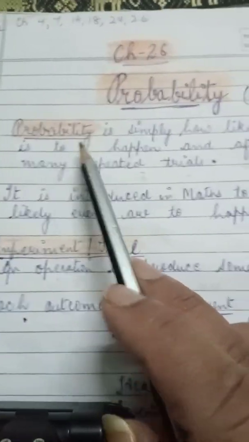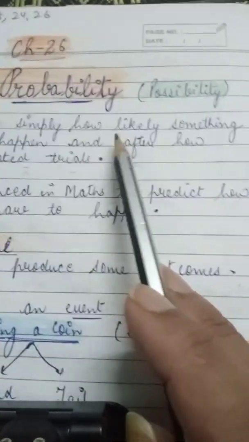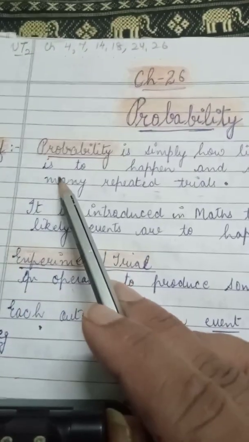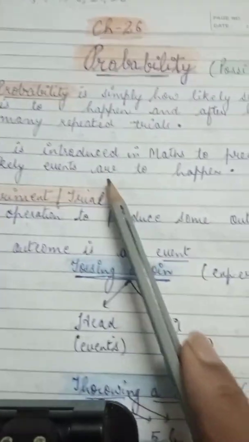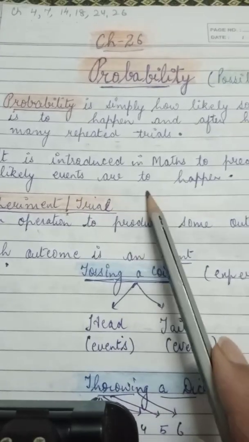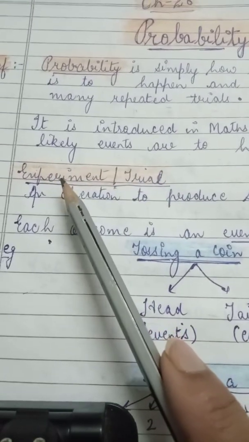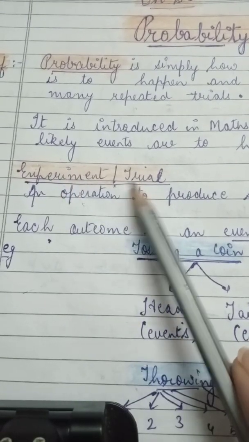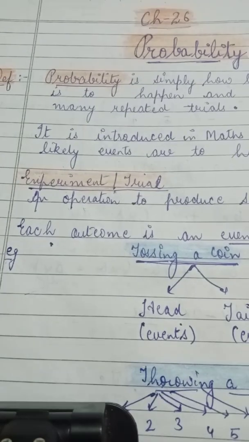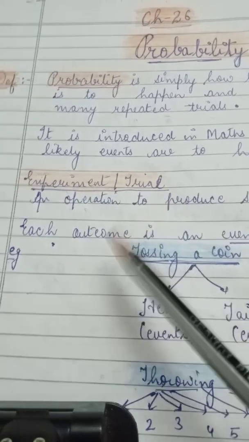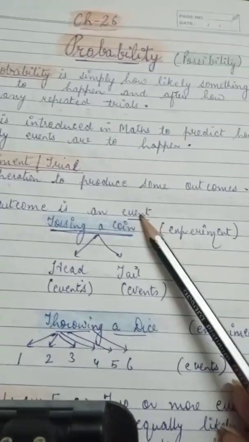Let's talk about the definition. Probability is simply how likely something is to happen and after how many repeated trials. It's introduced in maths to predict how likely the events are going to happen. So now let's talk about what is an experiment or what's a trial. An operation to produce some outcomes is called an experiment or a trial. Now each outcome is called an event.